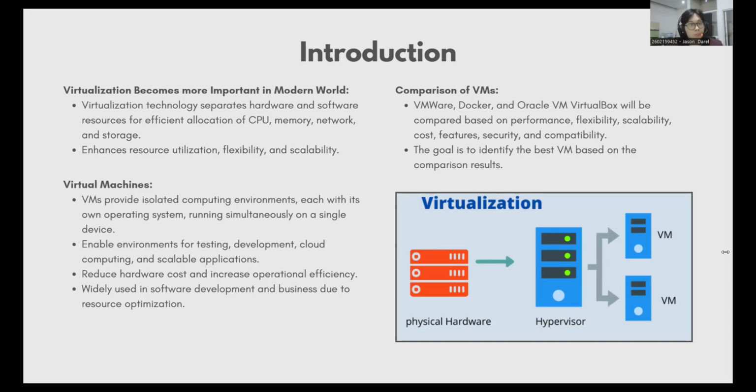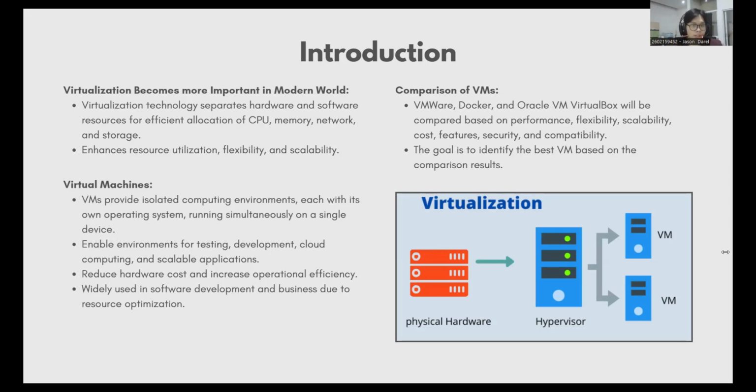Virtual machines are important because they provide numerous benefits for modern computing environments. They enable optimized resource allocation by allowing multiple systems to run concurrently in a single device, which has the potential of reducing hardware cost and increasing operational efficiency. Virtual machines can be used in many ways, such as creating an environment for testing and development of software, cloud computing, and creating scalable and flexible computing environments for various applications. Virtual machines are used in many software development processes and businesses because of how they benefit them.